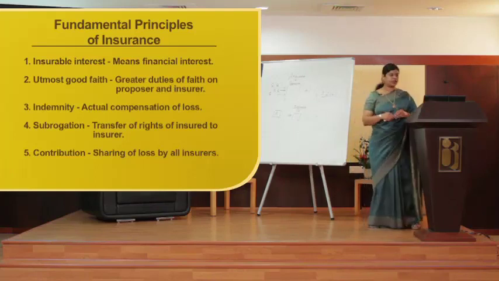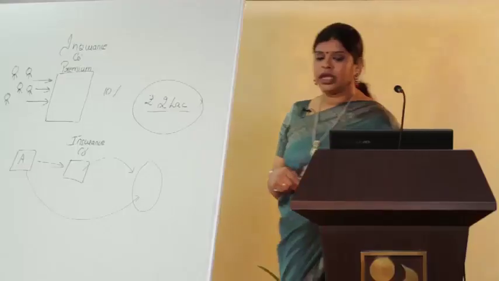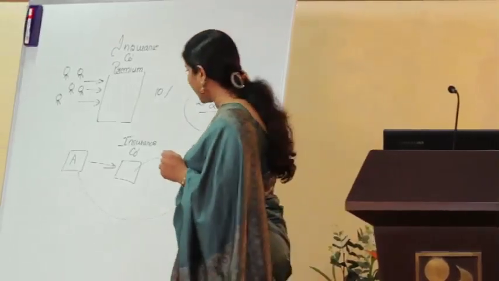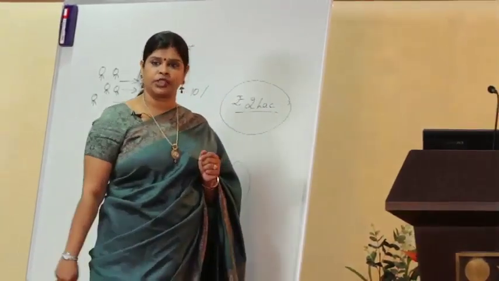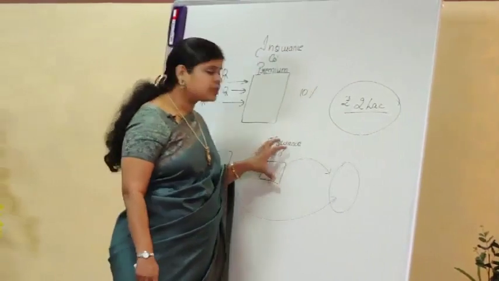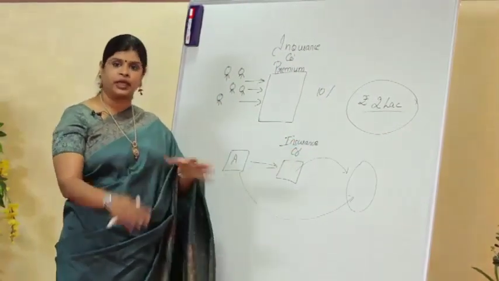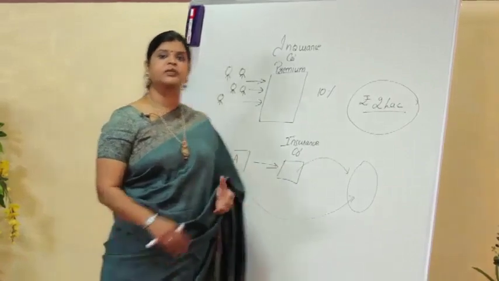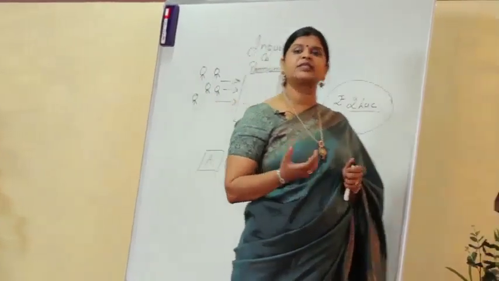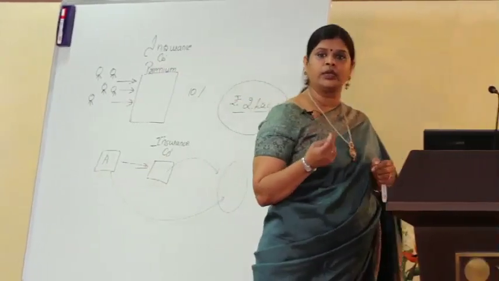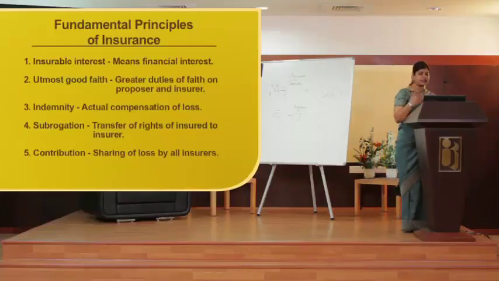Next is subrogation, that is transfer of rights of the insured to the insurer. Under the principle of subrogation, the insurance company or the insurer gets the right on the property from the insured. That is the principle of subrogation. Why? Because he is the one who is now going to make good the loss. That is the reason he has an insurable interest in that property.